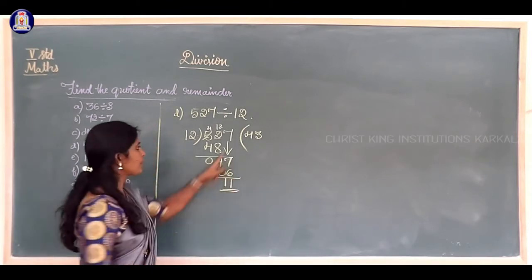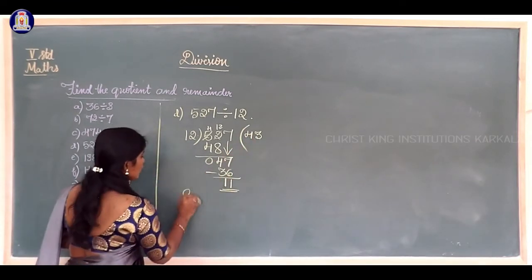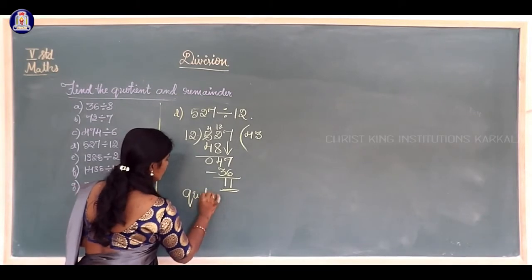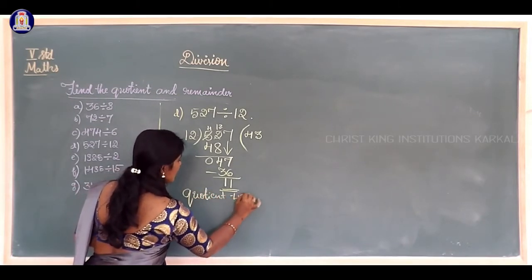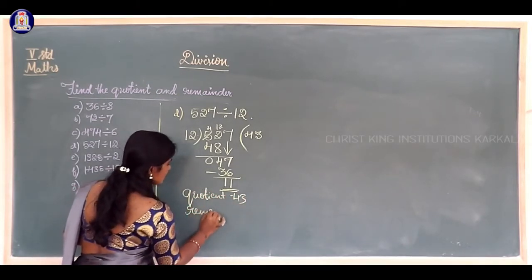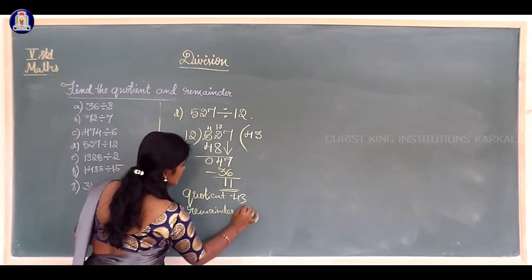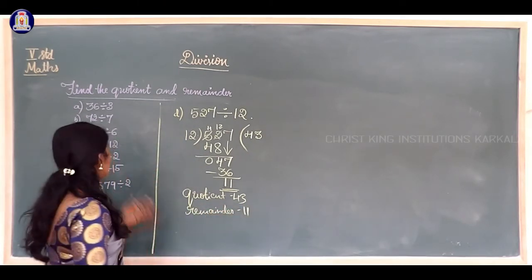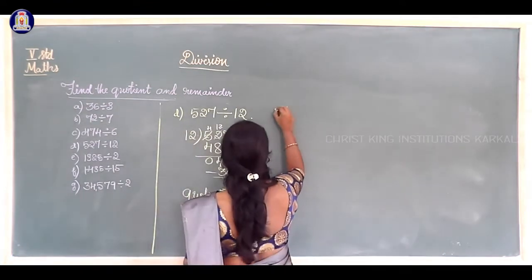So here 43 is the quotient, and the remainder is 11. Is it clear?